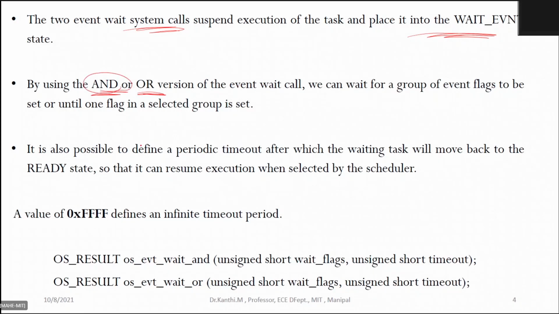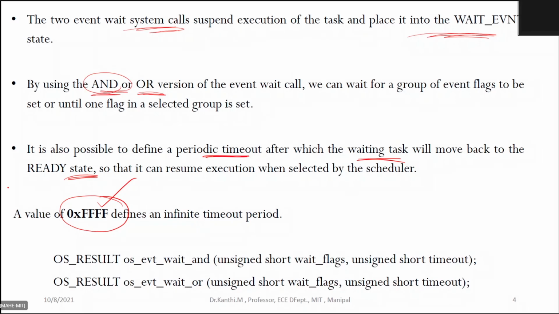So also it is possible to define a periodic timeout. You will wait for a certain amount, that is, how long you'll wait for the event flag, after which the waiting task will move back to the ready state. There is a timeout period. For the maximum timeout period, you put 0xFFFF, which defines an infinite timeout period.